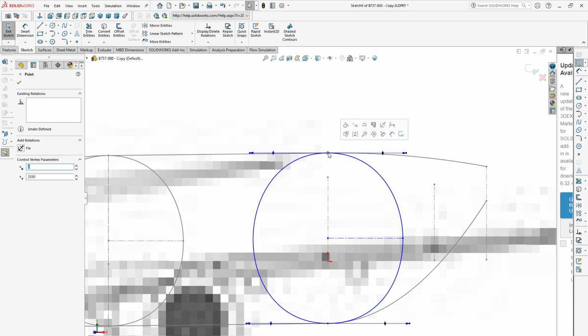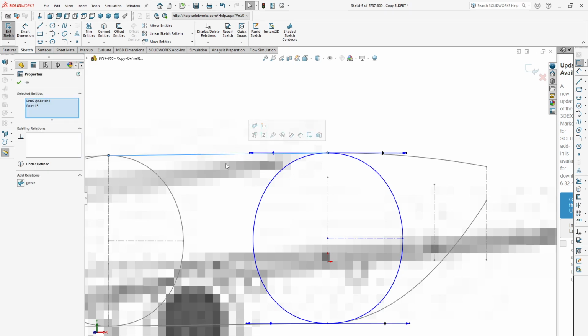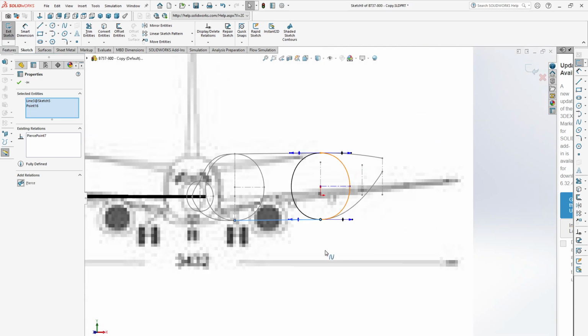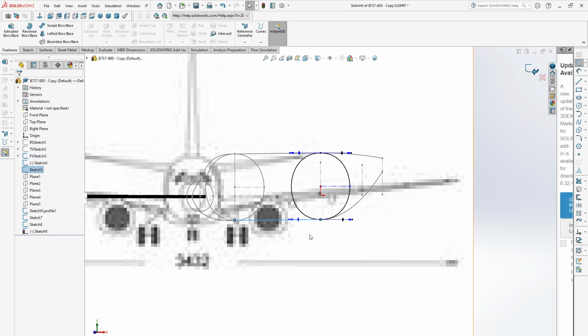Make sure this point pierces with this line, and also this point with this line, make it pierce. Okay, that's good. Now click OK.